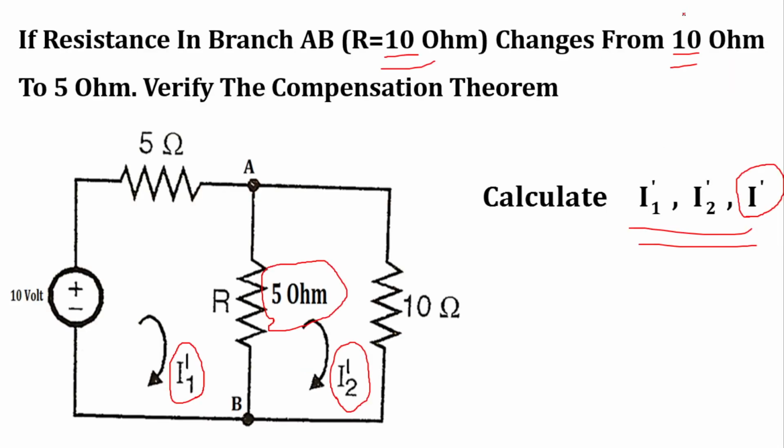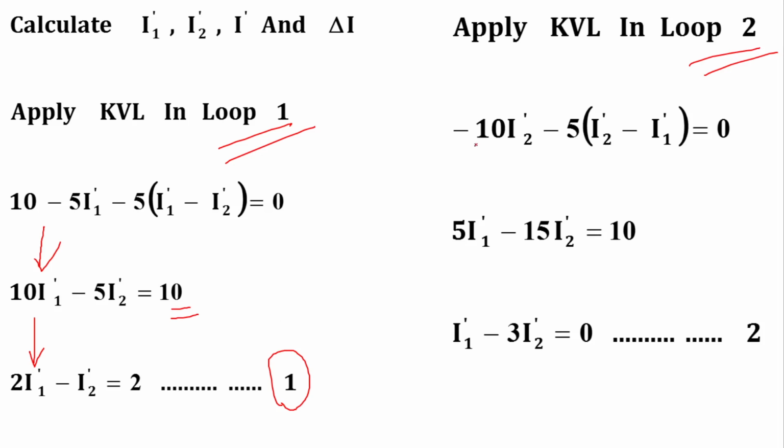And for loop 2, I can write minus 10 I2 dash minus 5 into in a bracket I2 dash minus I1 dash is equal to 0. So KVL for equation 2 is minus 10 I2 dash minus 5 (I2 dash minus I1 dash) equal to 0. So this minus multiplied with minus I1 dash becomes plus 5 I1 dash, and this minus 10 minus 5 becomes minus 15 I2 dash is equal to 0.